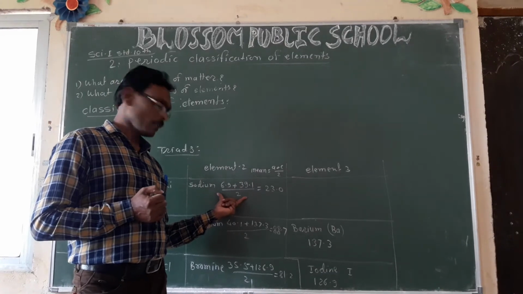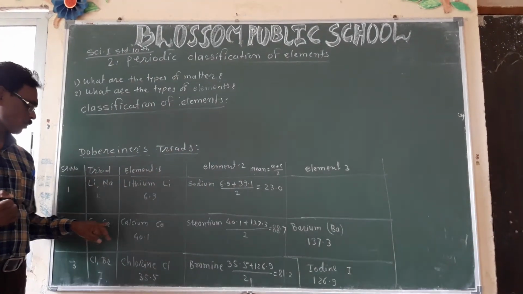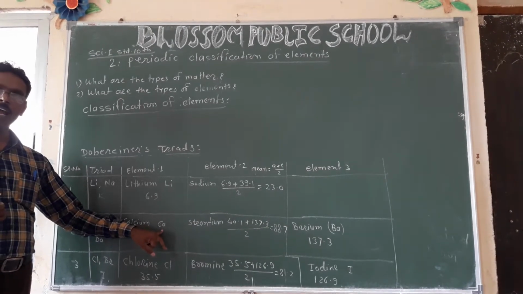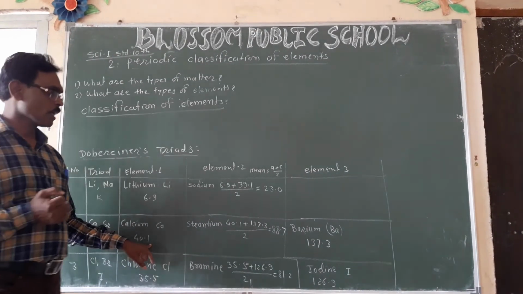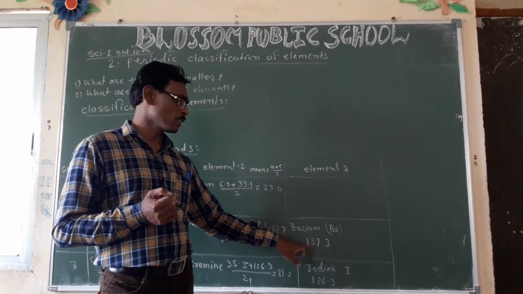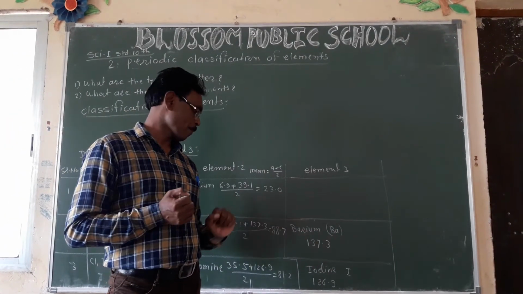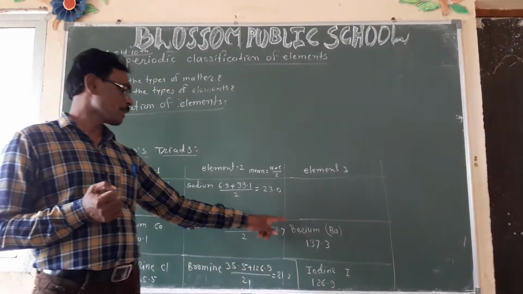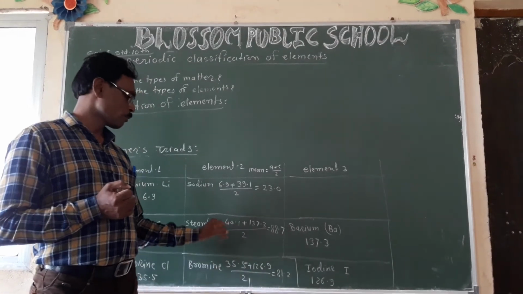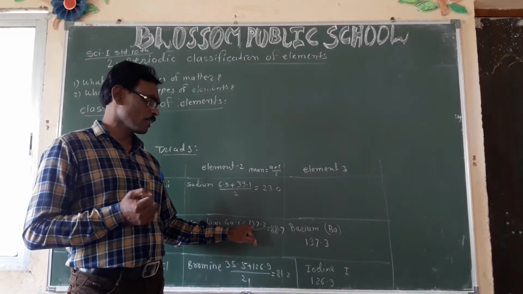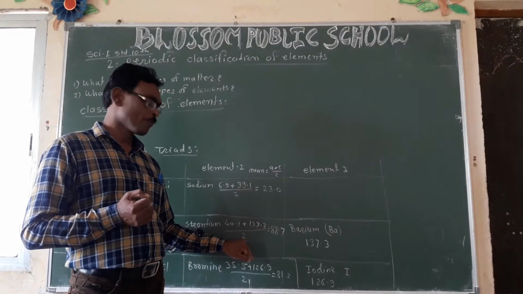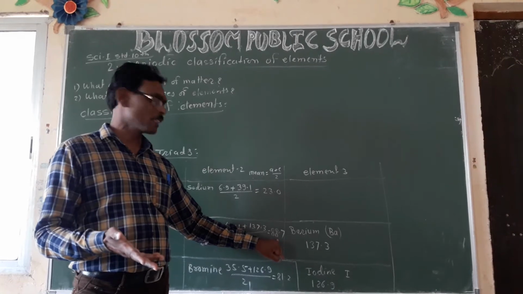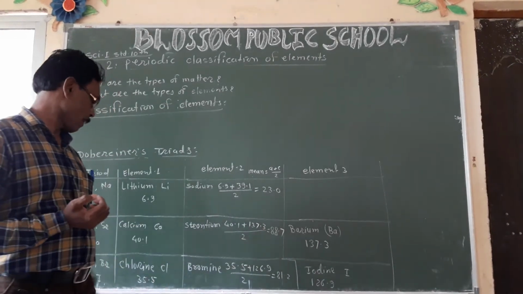The next example is calcium, strontium and barium. Calcium's atomic mass is 40.1, and barium's atomic mass is 137.3. The arithmetic mean of calcium and barium is 40.1 plus 137.3 divided by 2, that is 88.7, which is approximately the atomic mass of strontium.